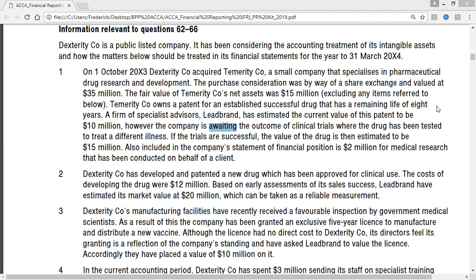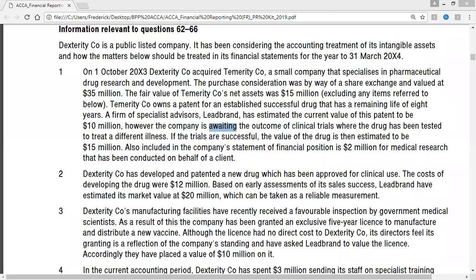So it must be part of the asset because it meets the criteria of IAS 38, that is, the intangible assets. So take note of that.